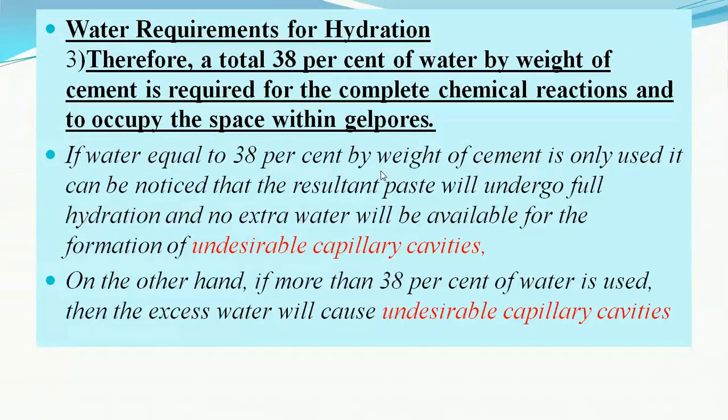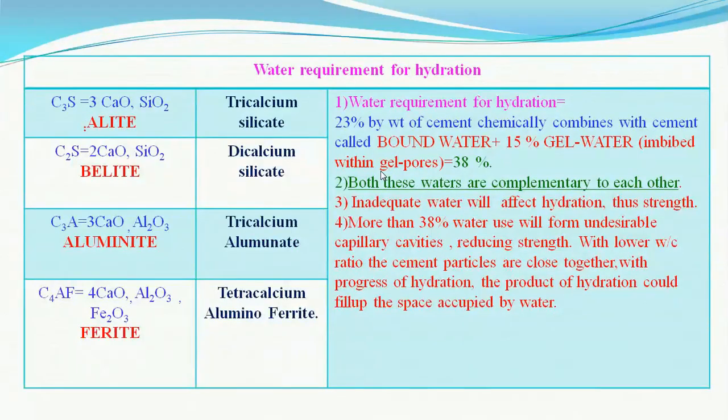Additional water more than 38% remains in the capillaries or cavities of the cement as well as concrete, later on evaporates and results in reducing the strength and durability of the concrete as well as cement, the cement being the inevitable part of the concrete.